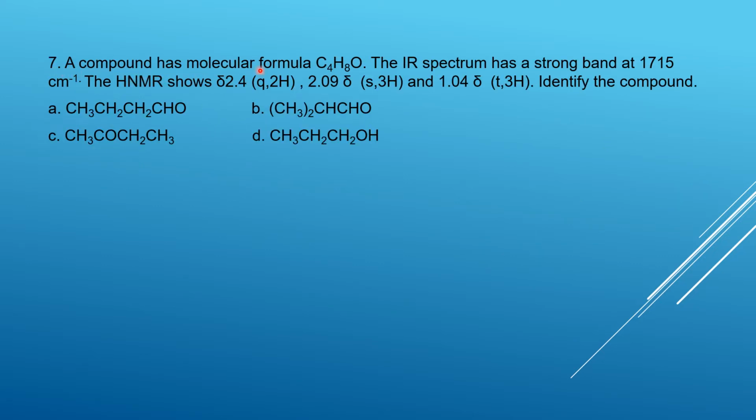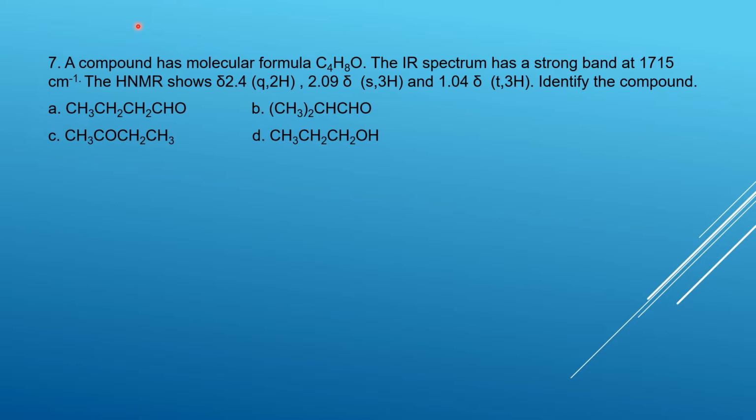Seventh question. A compound has a molecular formula C4H8O. The IR spectrum has a strong band at 1715 centimeter inverse. The proton NMR shows these values. Identify the compound. Here C4H8O. In all the compounds, one double bond is there, but in one of them no double bond is there.